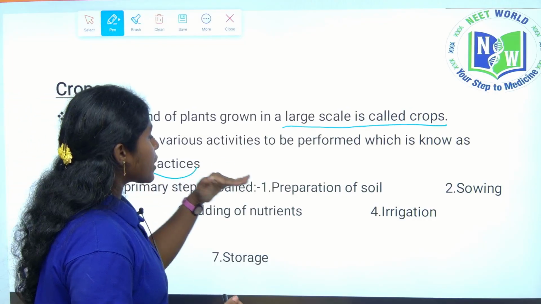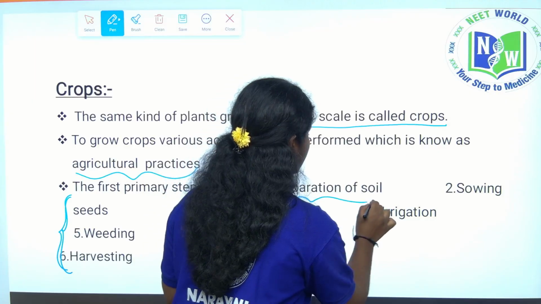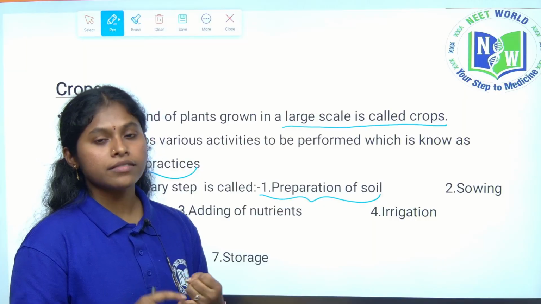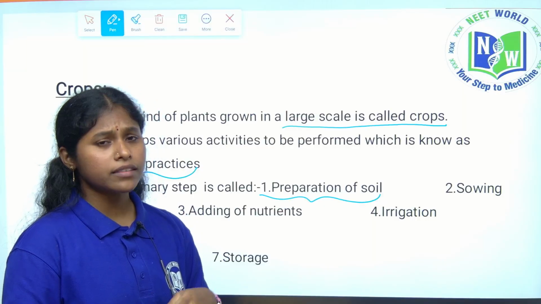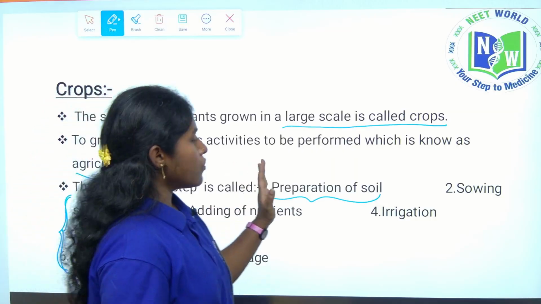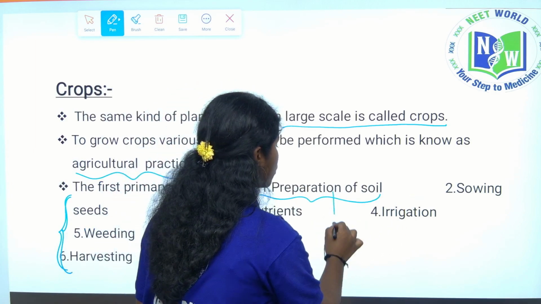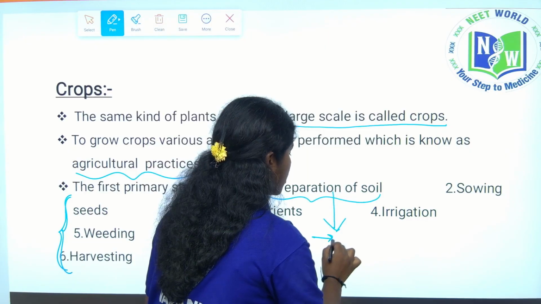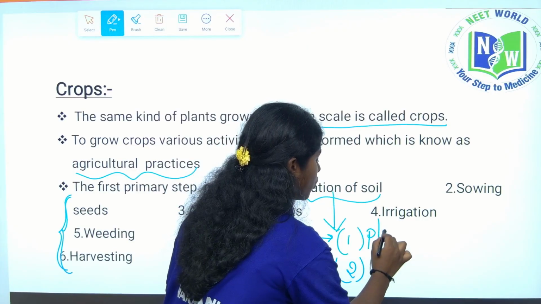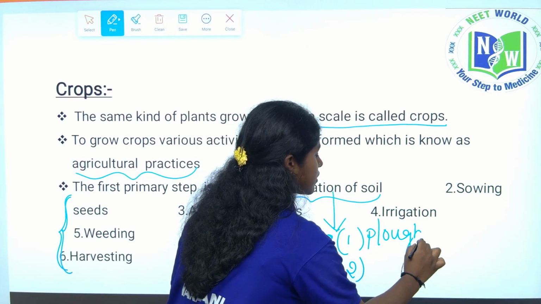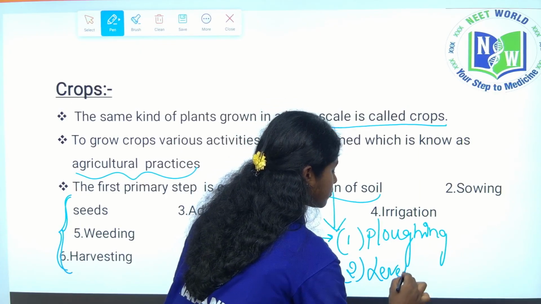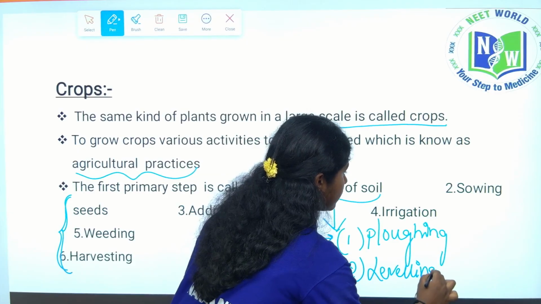First, the primary step is preparation of soil. We have to prepare the soil. You all know, right? For plants, soil is required, sunlight is required, water is required. These are the most important things, right? First, we have to prepare the soil. Preparation of soil has 2 processes. One is plowing, the next one is leveling. Okay, children?